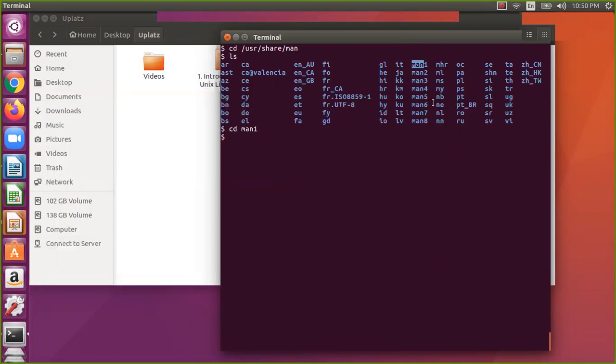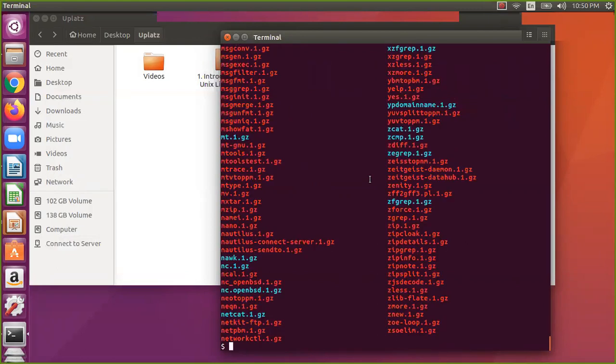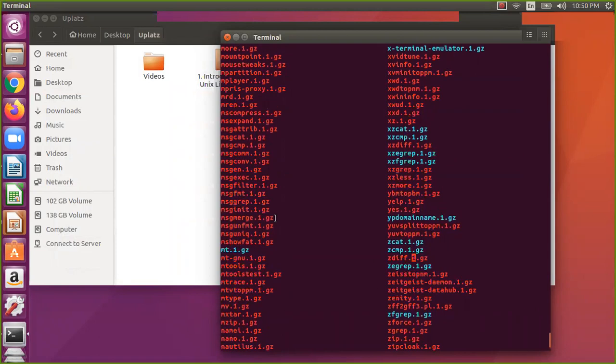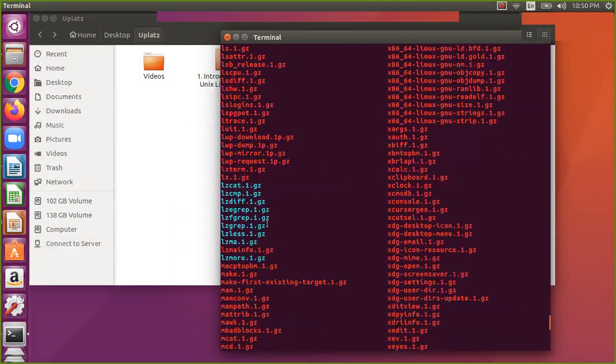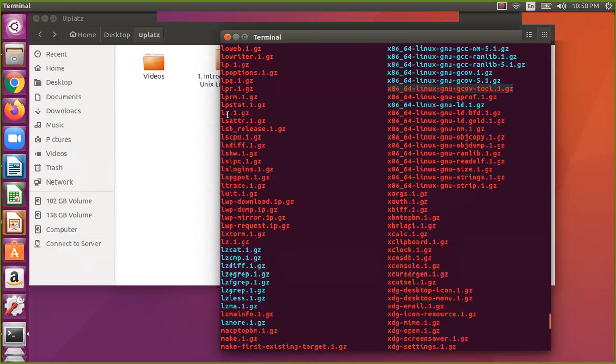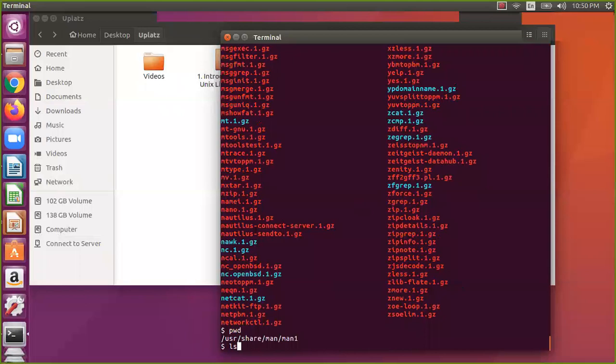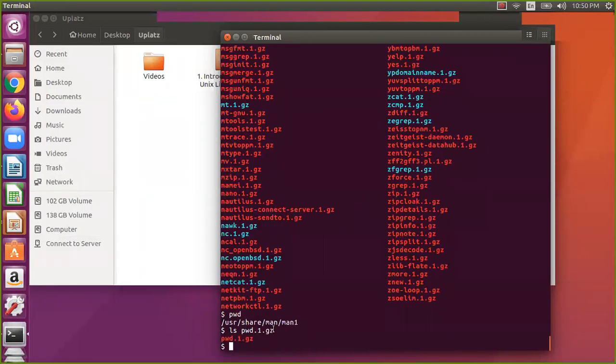Go to man1 and say ls. Don't worry about the gz and the .1. The .1 means commands, whatever you are typing on the terminal is called a command. I said ls, that is a command. pwd is a command. So all these are commands. If you see this, ls is there, pwd is also there, like pwd.1.gz.